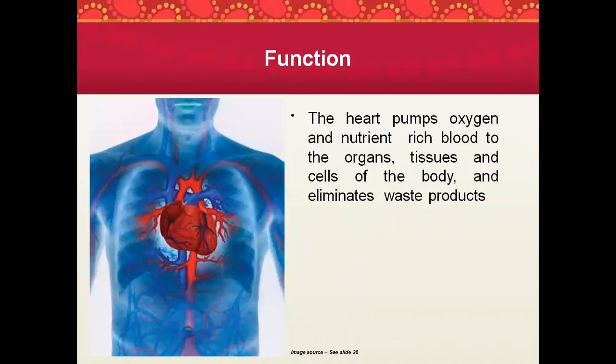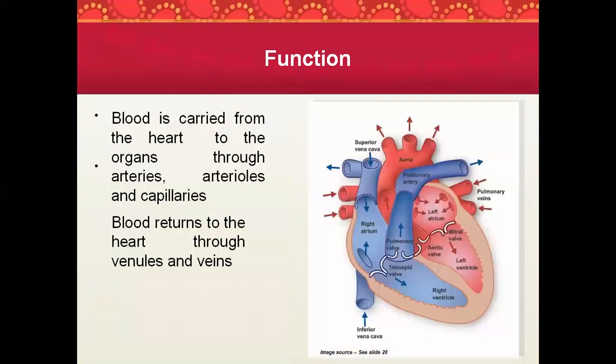So now the heart function. The heart pumps oxygen and nutrient-rich blood to the organs, tissues, and cells of the body, and eliminates waste products. So now the blood is carried from the heart to the organs through the arteries, through the arterioles and capillaries. The oxygenated blood will be carried first: the left ventricle will contract, and then the oxygenated blood will pass on through the aorta.